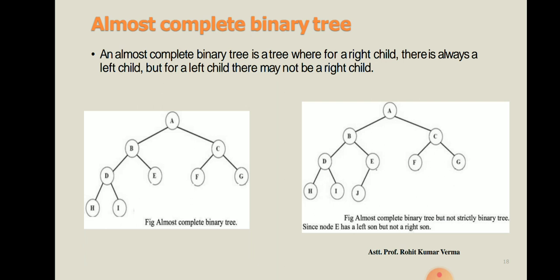In the second image you can see, as per the definition, for a right child there is always a left child. E is the right child of B, and for E there is a left child, and the left child is J. But for a left child there may not be a right child. Is this clear? Yes or no? So this is our almost complete binary tree.